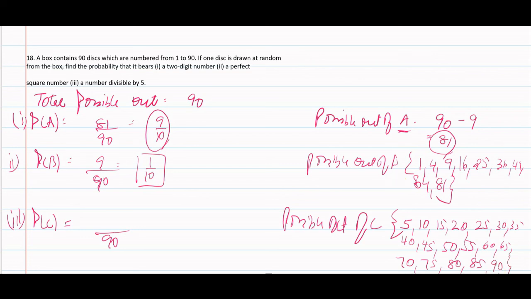So the total comes to 18. As up to 90 only we have to get a number which is divisible by 5. So total comes to 18. Possible outcomes of event C are 18. This gets reduced to 1 by 5.